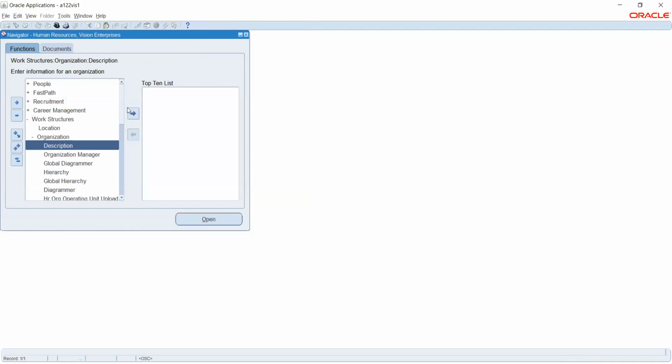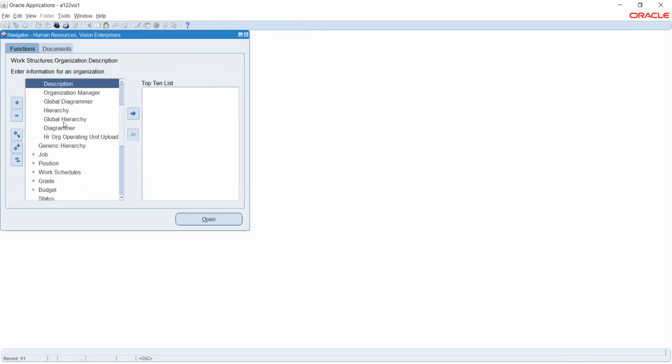So the next step is that we will create the job. So we have a hierarchy. First we will create the job and then we will come to the hierarchy.